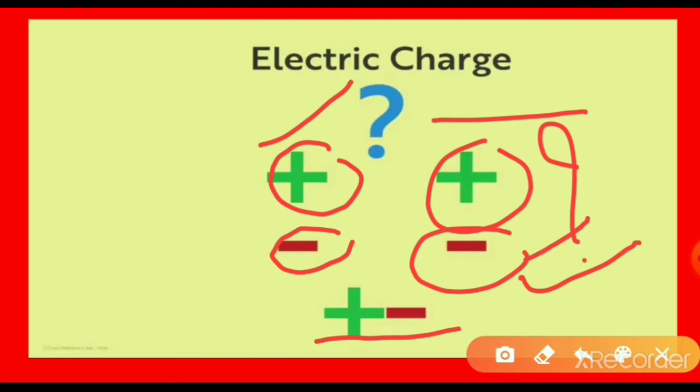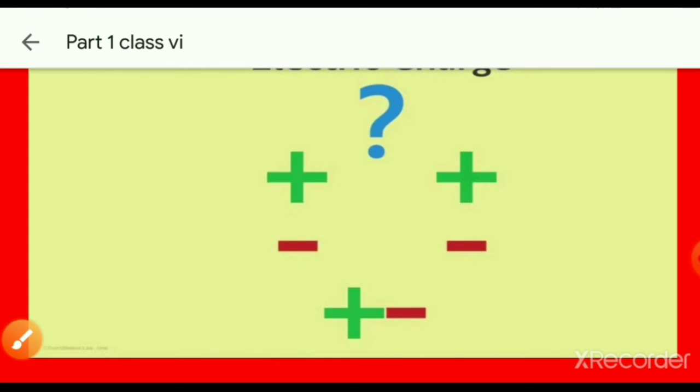So this is what we know about electric charge. So what are the two types? These are the two types of electric charges: positive charge and negative charge. I hope you all have understood about electric charges.